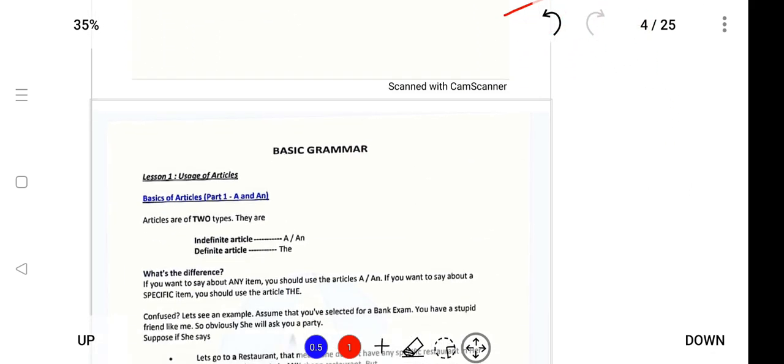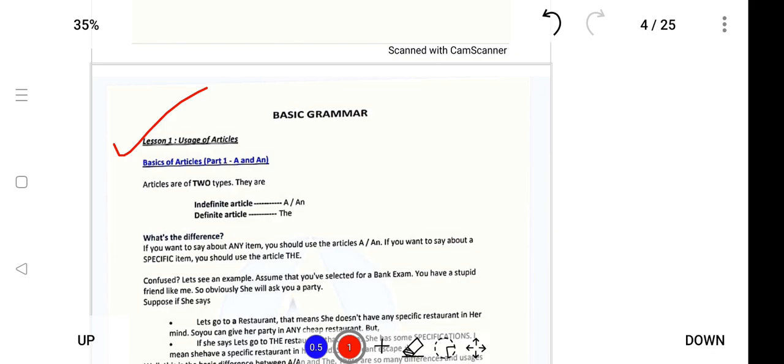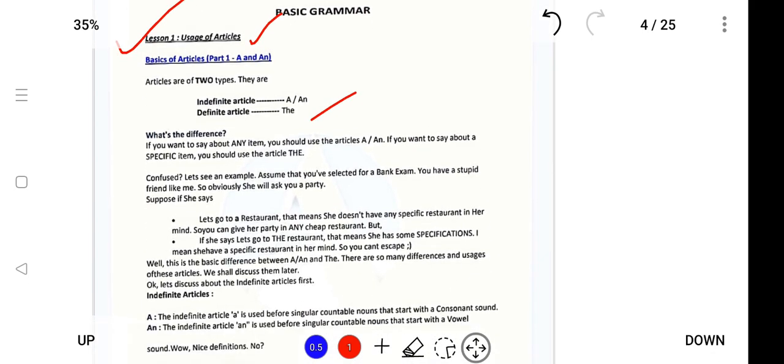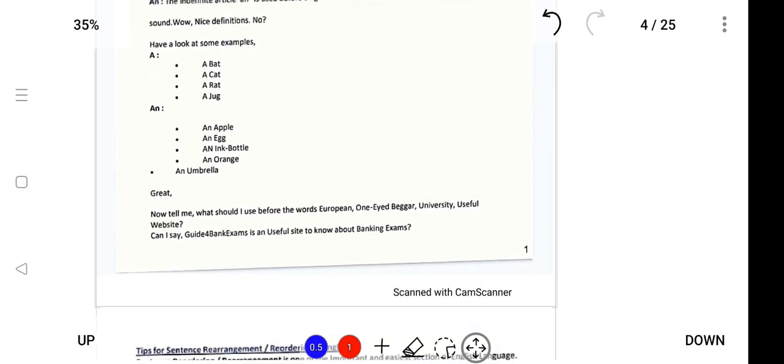Next is grammar. Grammar is a very exam-oriented portion, like usage of articles a, an and the, and the materials will provide you some examples which you can go through.